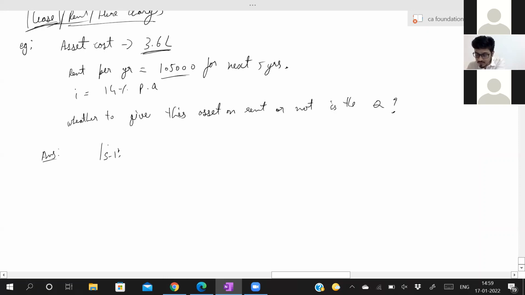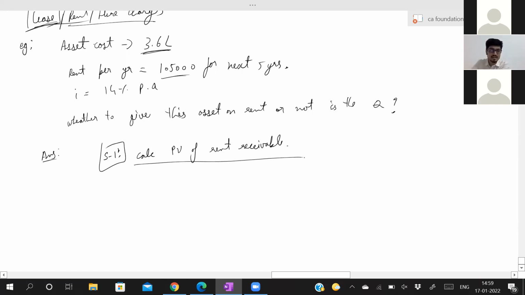Step 1, you have to calculate the present value of rent receivable. If you receive 1,05,000 every year, then what is the present value of it? The rent is an ordinary annuity, because you will receive this amount at the end of the period.